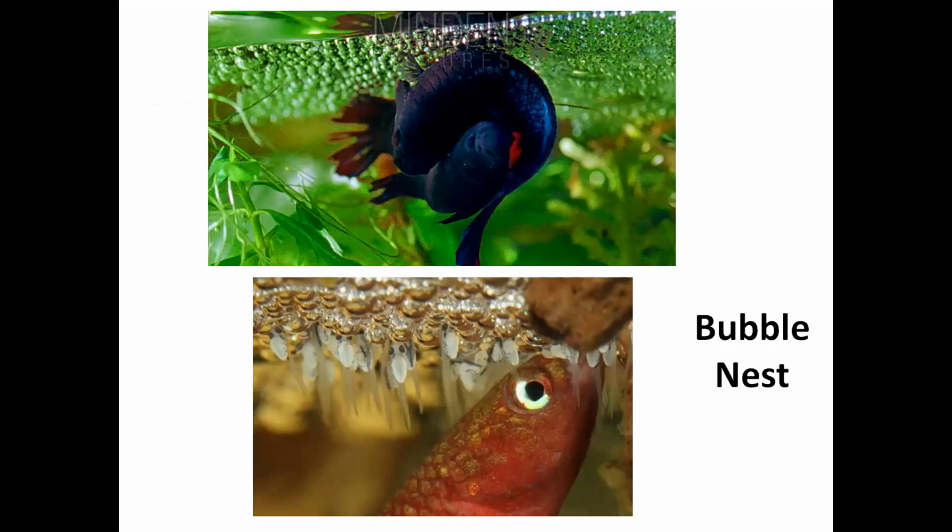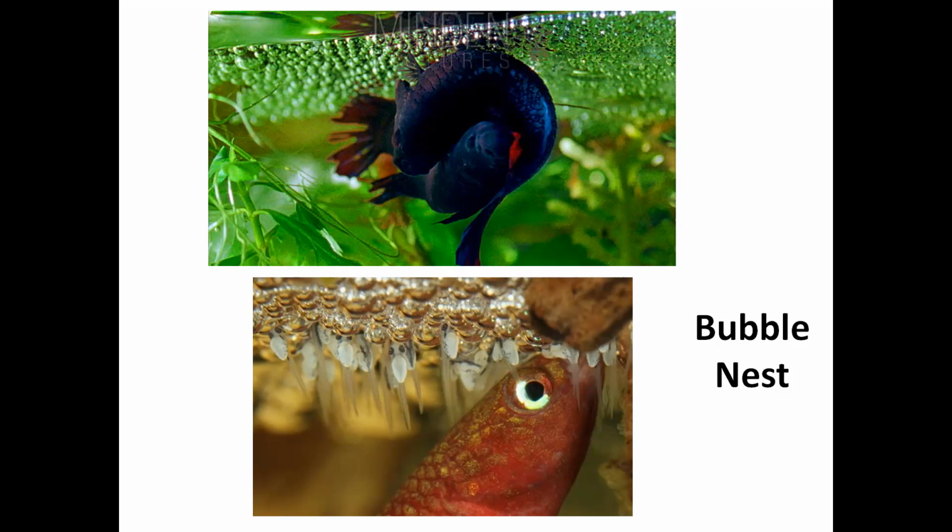Here you can see this is the Betta splendens, also called the fighting fish. Here you can see this is the bubble nest. This fish, by mouth movement, generates froth or bubbles, and with that it builds a nest.